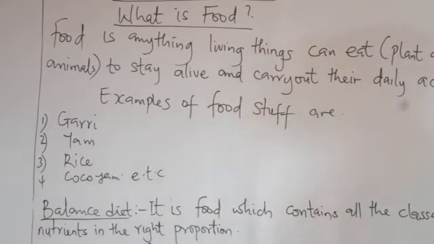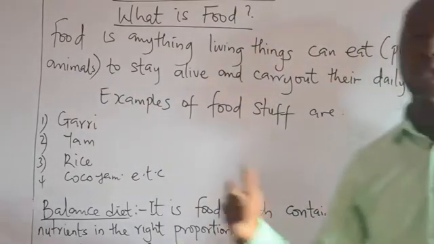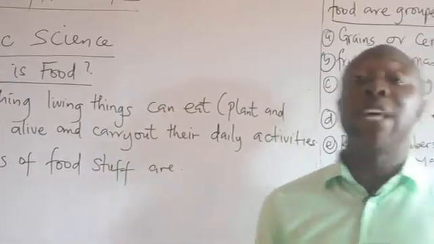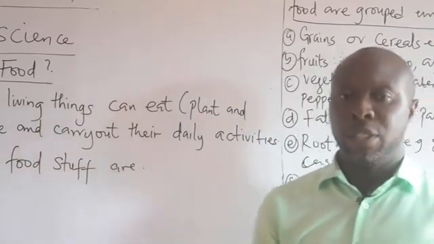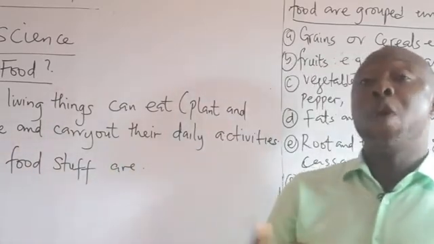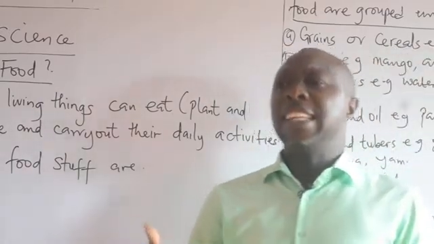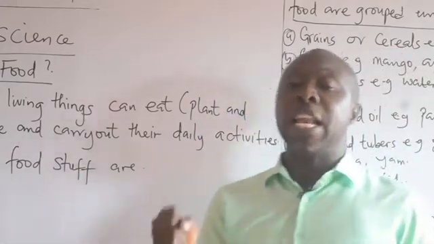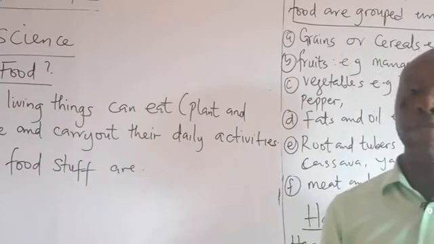And it is expected of us, at least everybody should eat at least 3 times in a day for us to stay healthy. It is expected for us to take our breakfast. The food that we usually eat in the morning is referred to as breakfast. And it is good for us to eat a very light meal as our breakfast. Then the food we eat in the afternoon is known as lunch. And it is expected of us to take a very heavy food during our lunch period. And the one we eat before going to bed is our dinner.